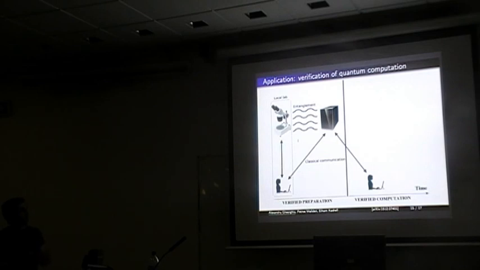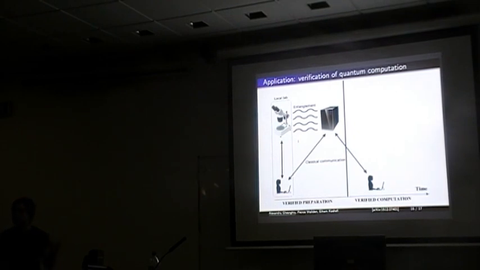And the nice thing about this is that the measurement device can also be made untrusted, in which case we would use non-local correlations. But with the steering result, we get a vastly reduced overhead. In the non-local setting, the current best protocol has something like n to the 2000 round complexity. The steering one has n to the 13. So it's still far from practical, but it's definitely much better, and we think that we can even improve it to make it closer to practical.